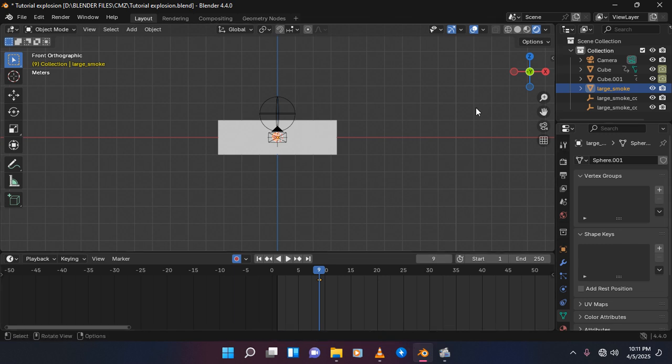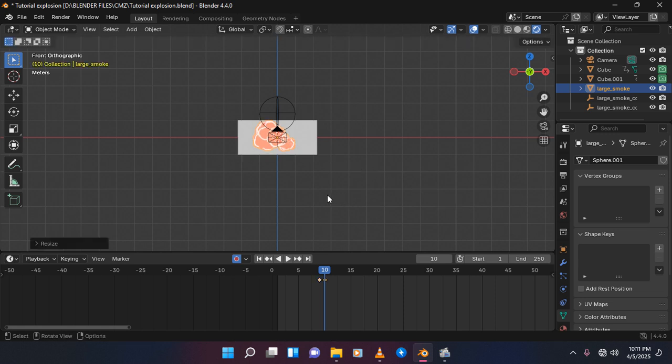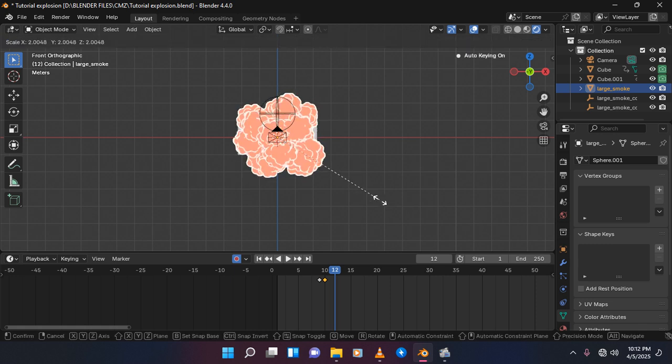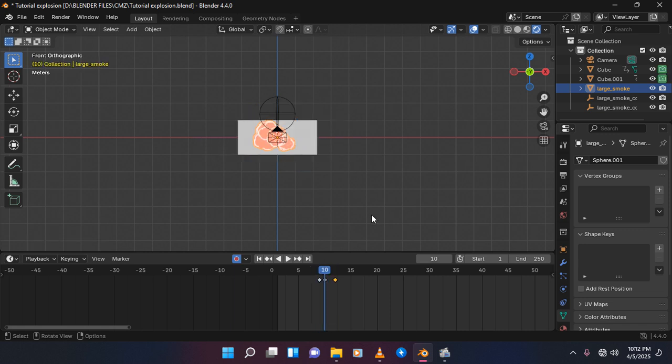And then on frame 10 you scale it up a bit just like this, and then go on frame 12 and scale it up again just like that. Yeah, so there's the explosion, the cubes collide, and then an explosion happens.